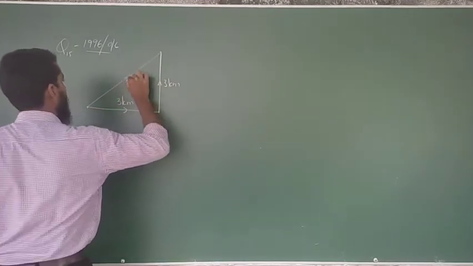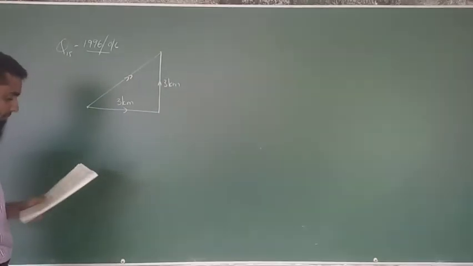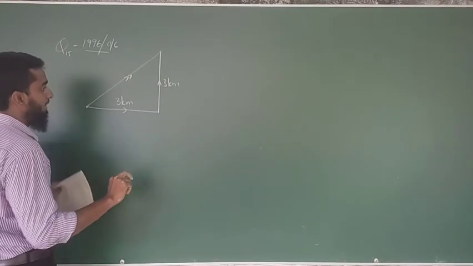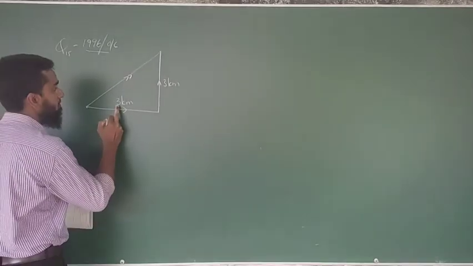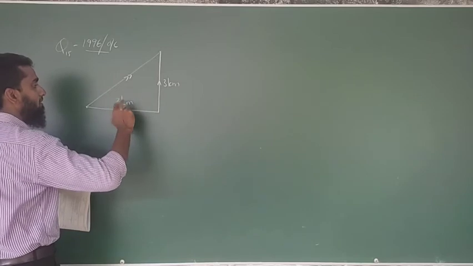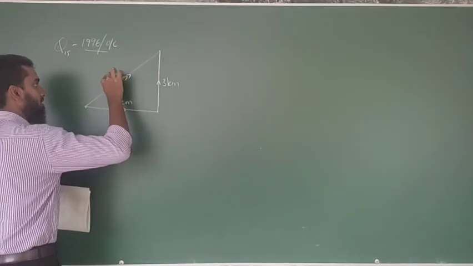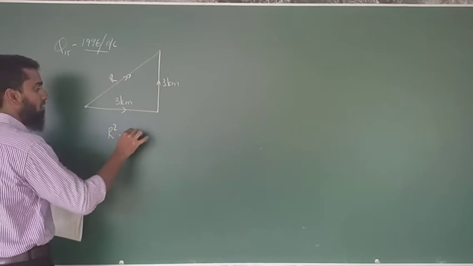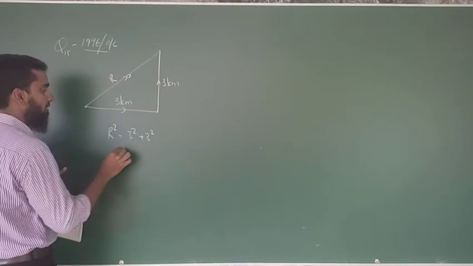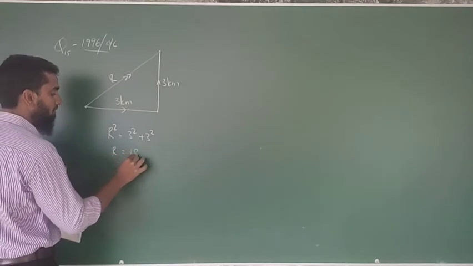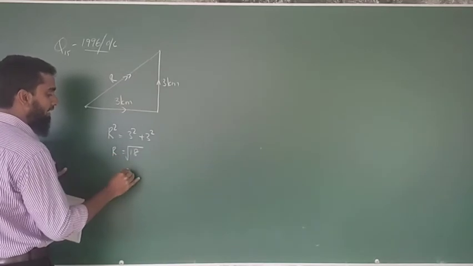Where is he now when considering his starting point? What is the distance here? The distance and the direction have been asked. If these two are 3, then according to the Pythagoras theorem, if this is r, then r squared is equal to 3 squared plus 3 squared, then r squared is 18, so r is equal to the square root of 18.